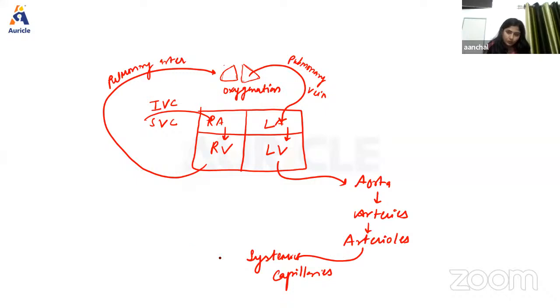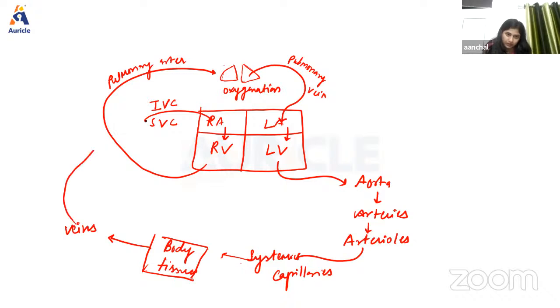So from here to body tissues, finally from body tissues to veins, and from veins to the inferior vena cava and superior vena cava. Okay, so this is how the whole circulation is going to occur within the heart, right?